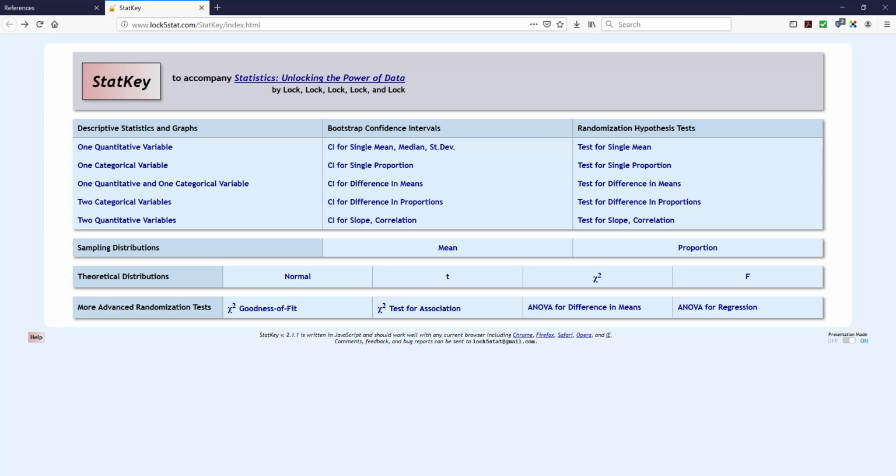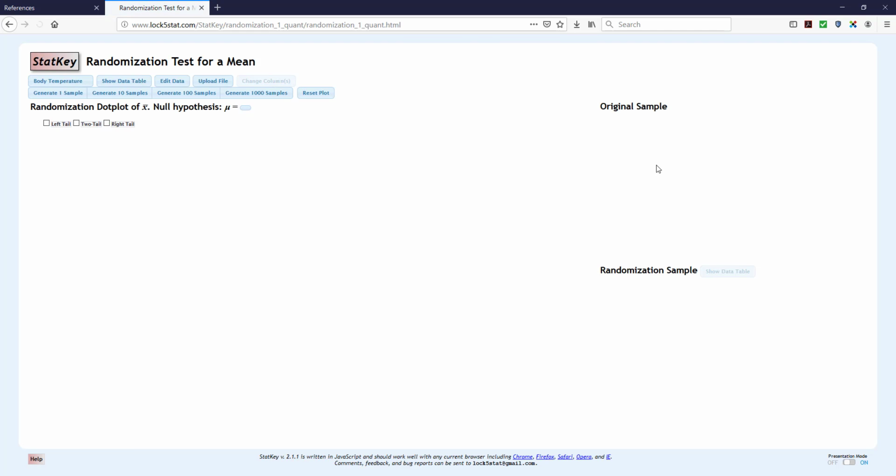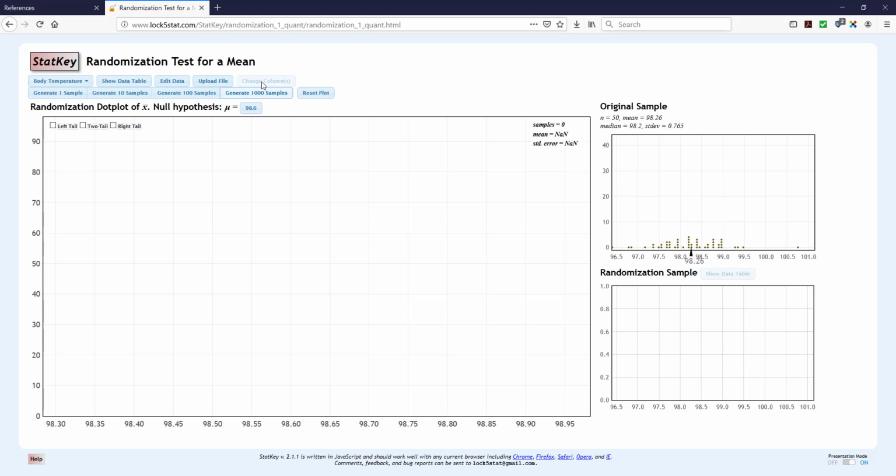Hi, this is an example of the WileyPLUS arsenic chicken problem. Okay, we want to do a randomization for a single mean. So opening StatKey, I'm going to click the option for testing a single mean.